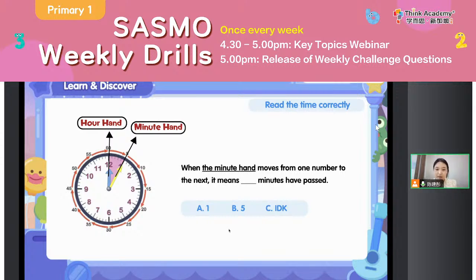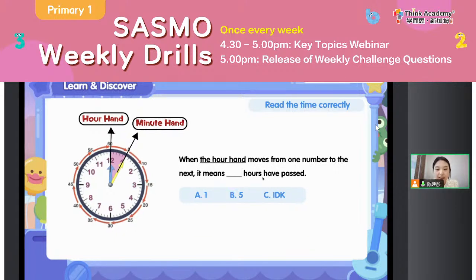Okay, good job, everyone. That will be 5 minutes that have passed, right? You see the minute hand, if it moves from the 12 to 1, it means that 5 minutes have passed, right?